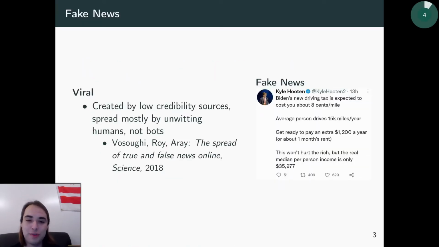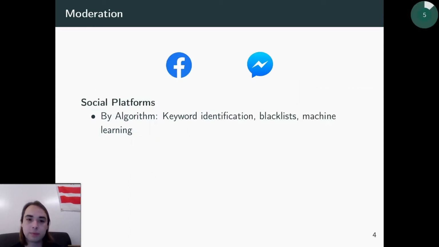So, we all know about fake news, created by low credibility sources, and research shows that it's spread mostly by unwitting humans and not bots, and we see it everywhere. Facebook, Twitter, all these social platforms, messaging, people send it to you, and obviously this is not something that we want going around if we can. Not great for society, just something we want to try to get rid of.